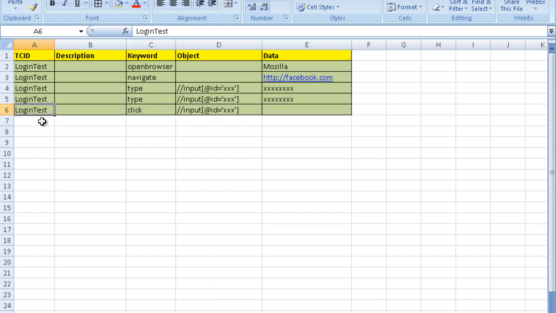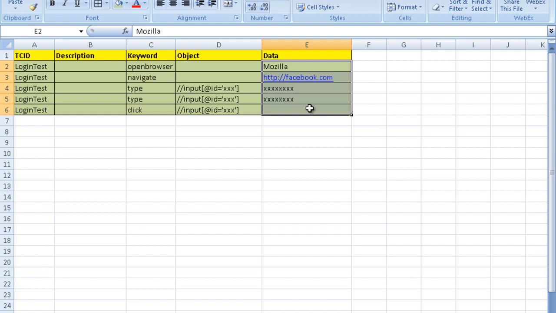Okay, right. Then if we have to run this test with multiple sets of data, right now I have kept the data over here, but what if I want to run the test with multiple sets of data? We will also look into that. I'm just giving you an overview of what we are going to do and how we are going to move forward with this framework, so that you are very clear about what we will be achieving in the end.